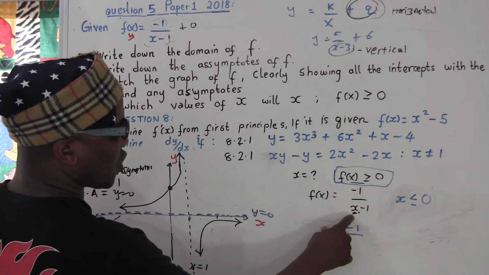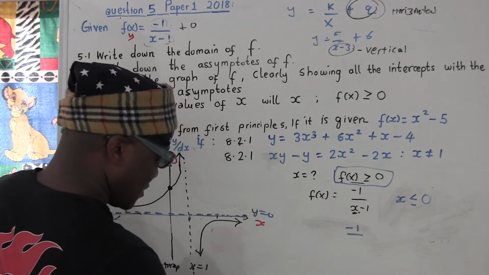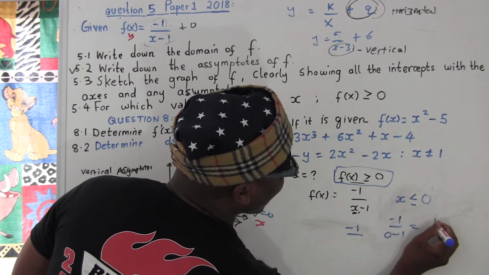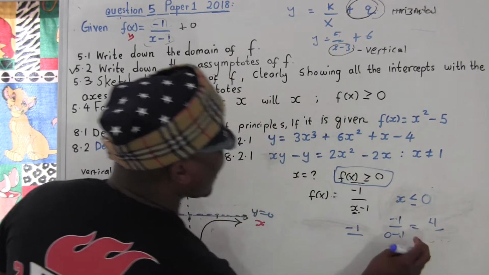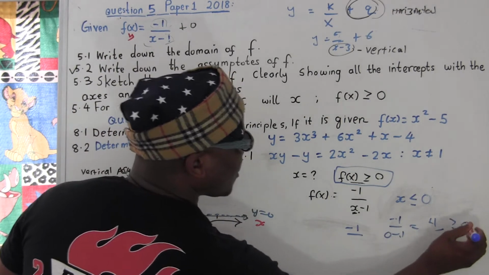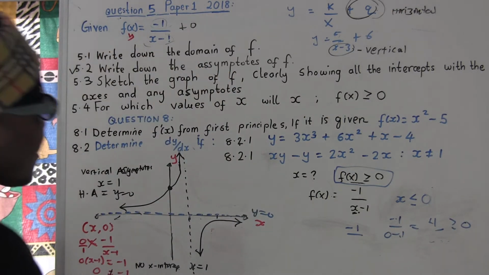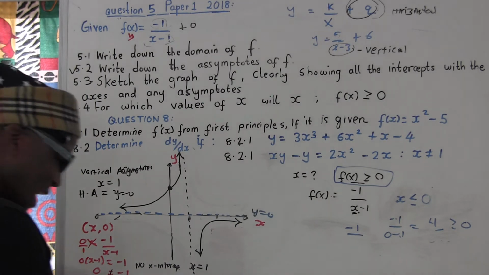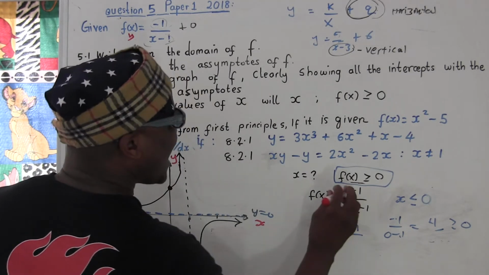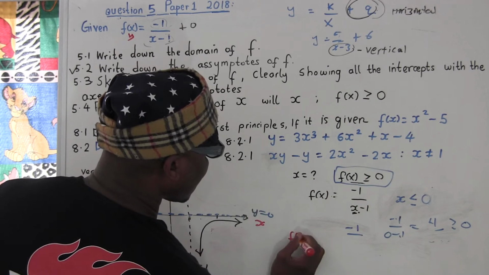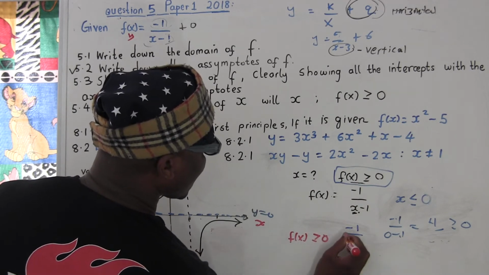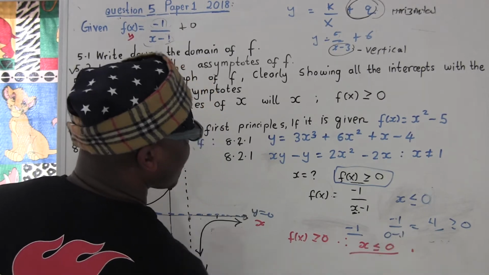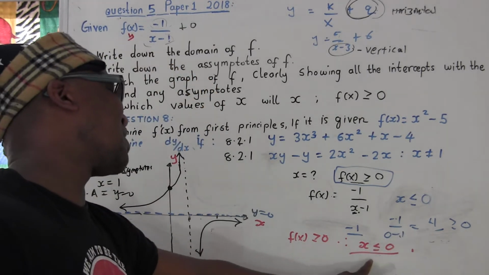What happens? It's going to be 0, and then here we're going to have negative 1 over 0 minus 1. It's going to give us positive, because negative and negative gives positive 1. And positive 1, we know, is greater than or equal to 0. So for this function to be greater than or equal to 0, this value of x must be less than or equal to 0. Take any number which is 0 or less than 0, it's going to work.